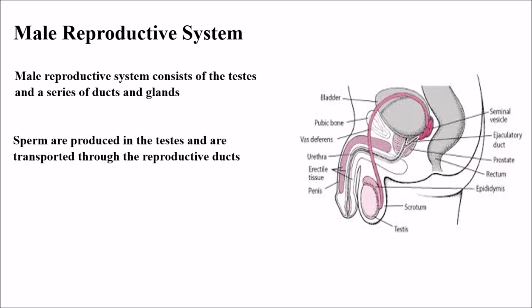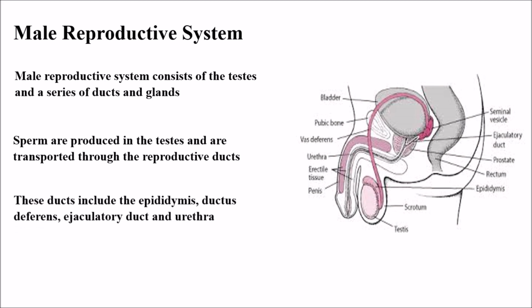Sperm are produced in the testes and are transported through the reproductive ducts. These ducts include the epididymis, ductus deferens, ejaculatory duct and urethra. So the male reproductive system consists basically of epididymis, ductus deferens, ejaculatory duct and urethra. Not only this, there are many parts which are present, so we will go one by one.